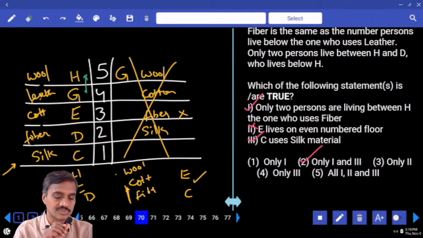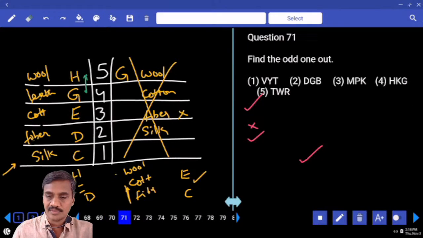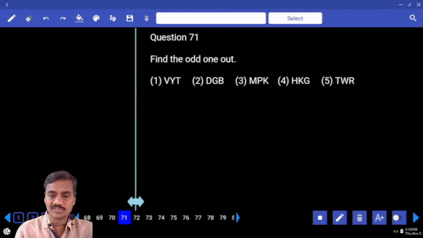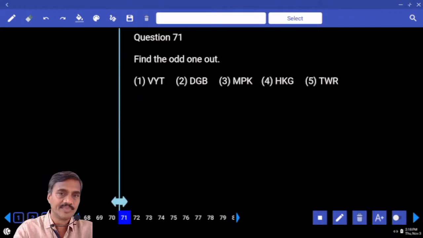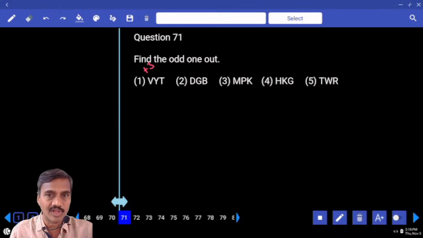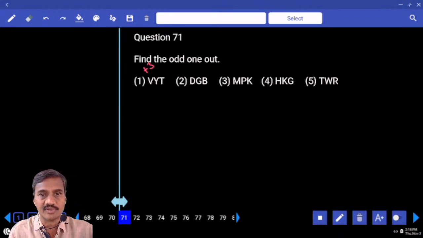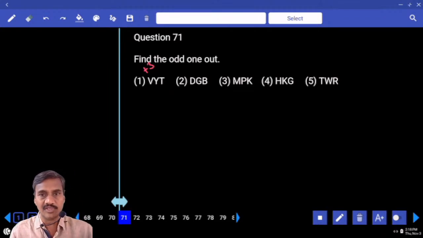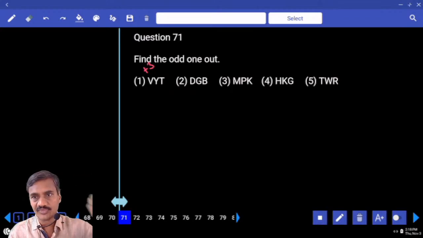Now this is about question number 66 to 70. Then 71 onwards. Now in this question number 71, find the odd one out. Now in this odd one out, it is based on letter odd man out. What is the difference between V and Y? V to Y, plus 3 is the difference. The value of V is 22, Y is 25. 23, 24, 25, difference is 3. Or after V, W, X and Y, plus 3.